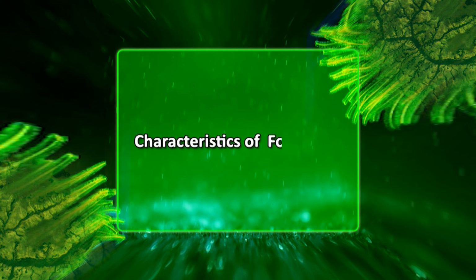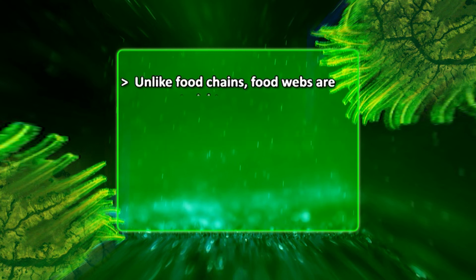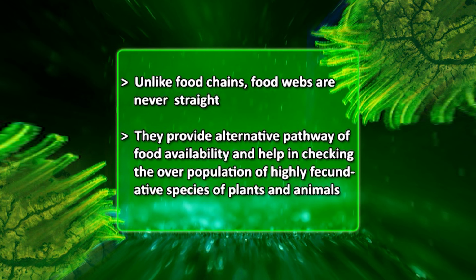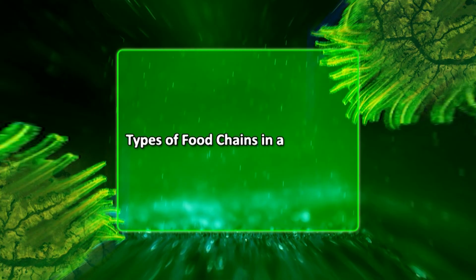Now, characteristics of food web. Unlike food chains, food webs are never straight. They provide alternative pathways of food availability and help in checking the overpopulation of highly fecundative species of plants and animals. Now, let's discuss types of food chains in a food web.